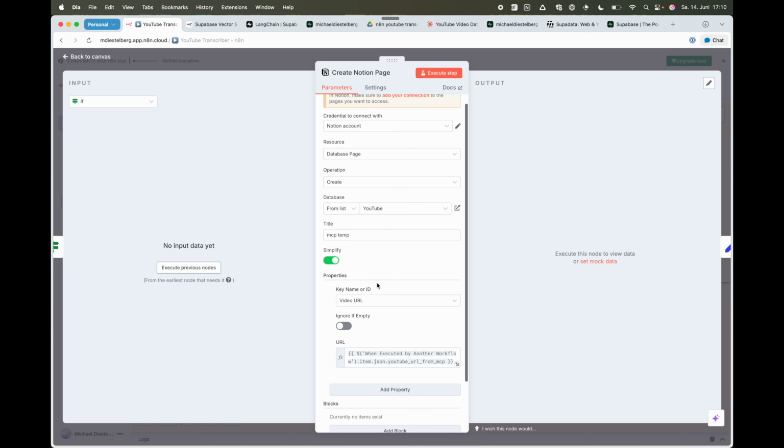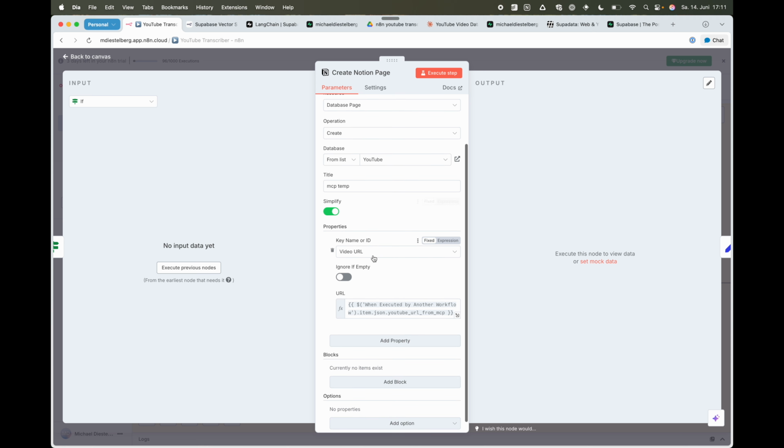And I want a property to be populated. The property can also be selected from a drop-down list. And I want the YouTube URL to be put in here.